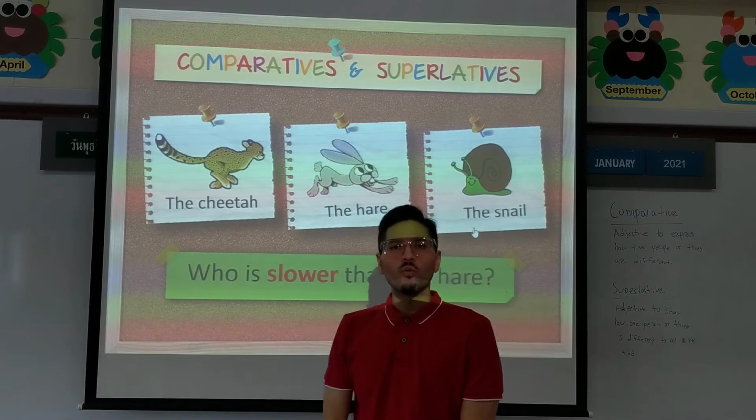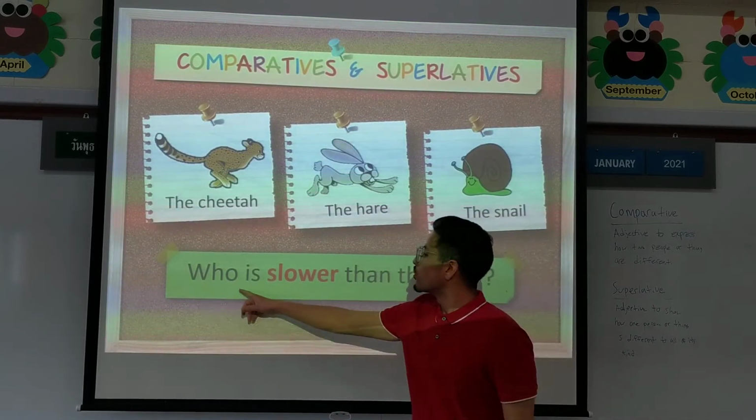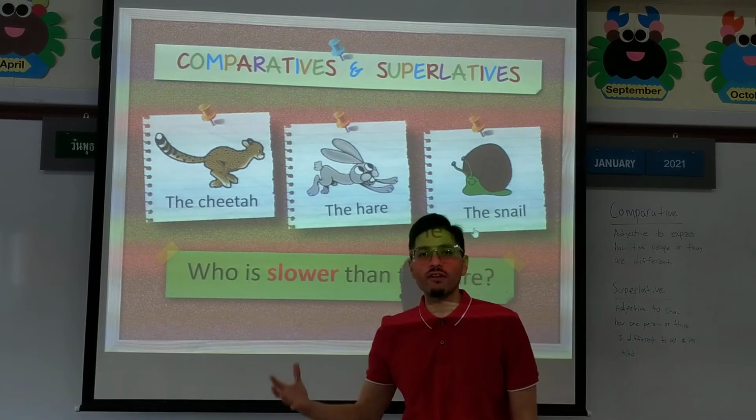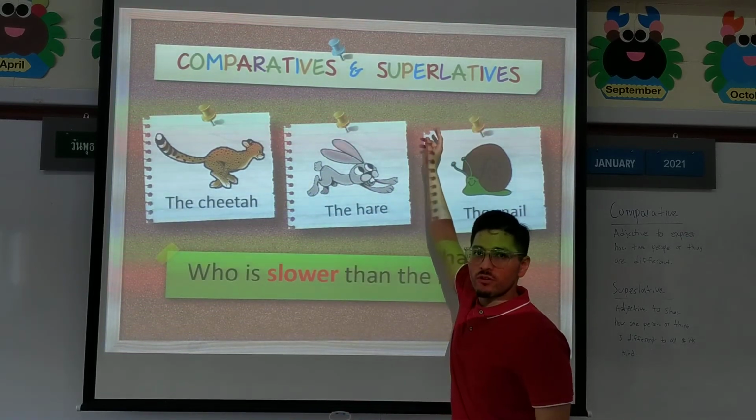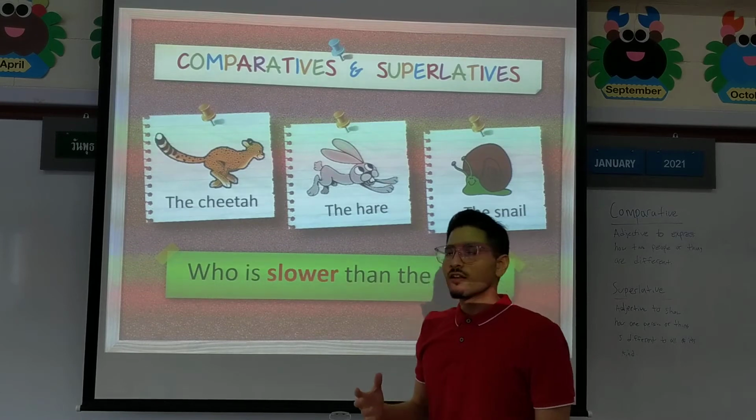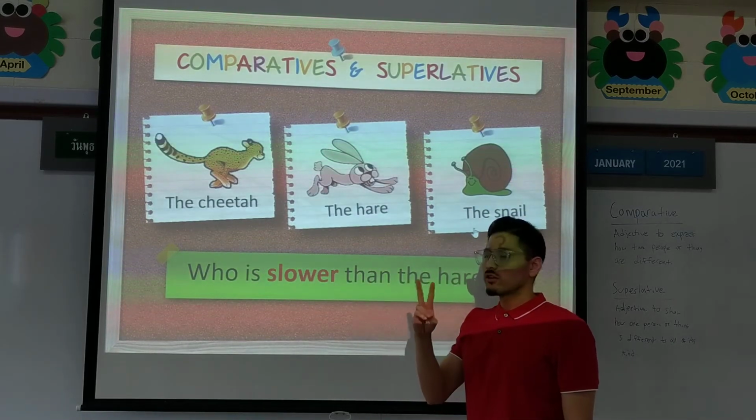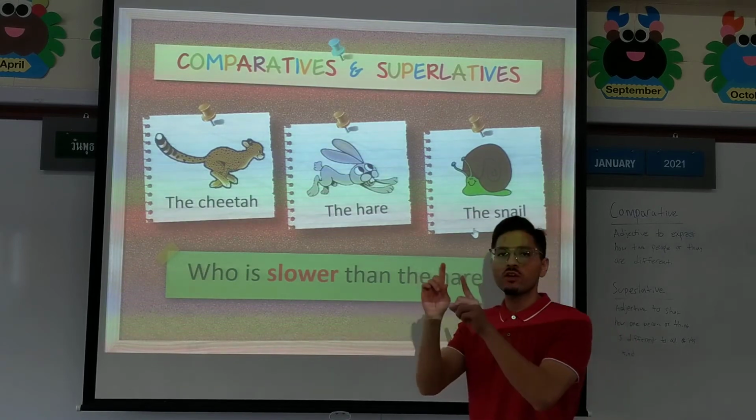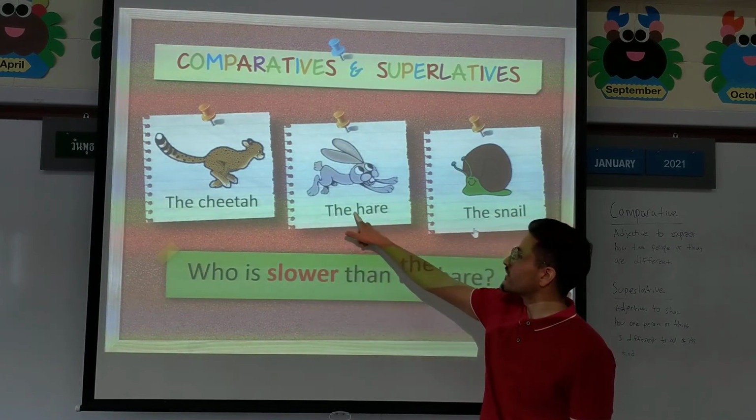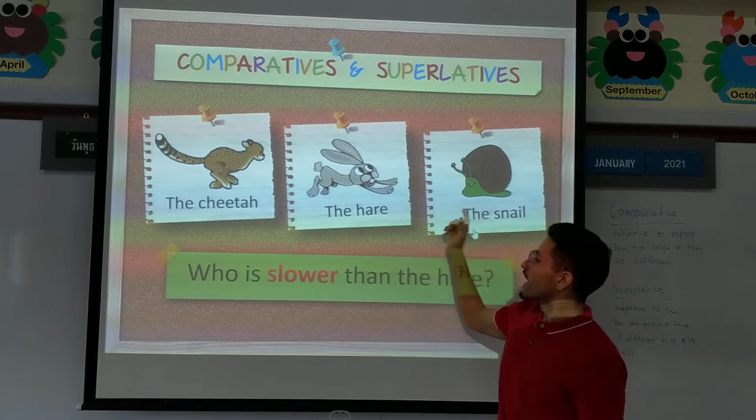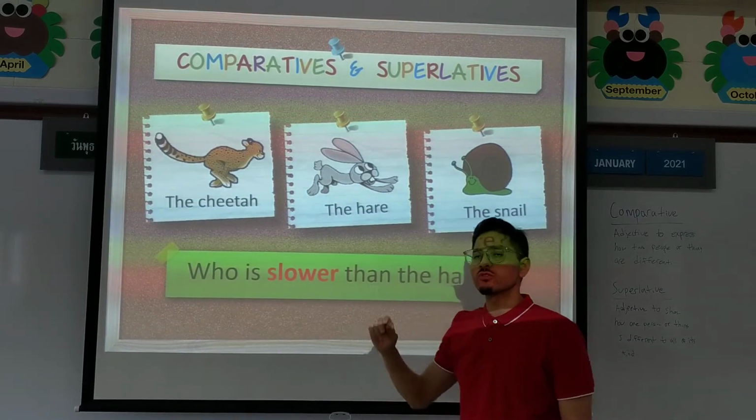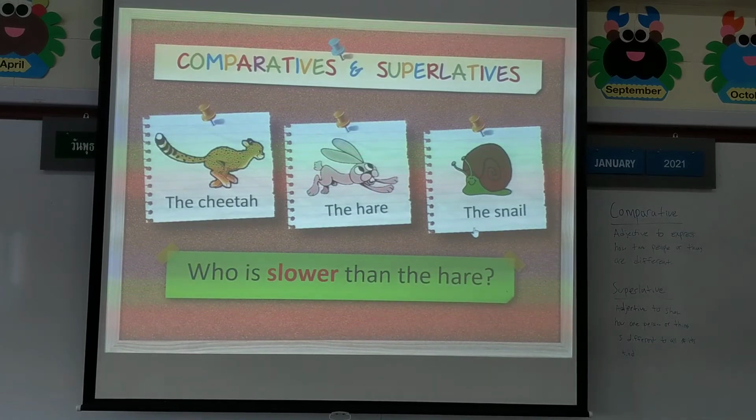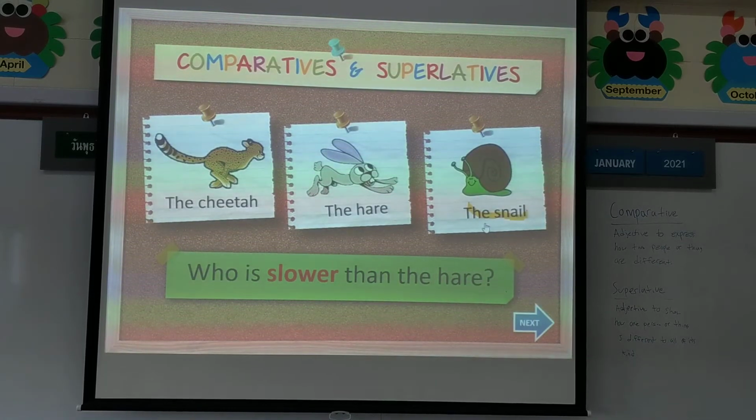Okay, again, what do you think this one is? Who is slower than the hare? Is this a comparative or a superlative? What do you think? What are we doing? We're comparing two. Who is slower than the hare? So it has to be one or the other. Here is the hare. Is it the snail or the cheetah? We have to choose. Who is slower than the snail? We're comparing two. Yes. The snail.